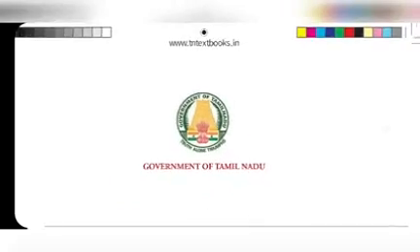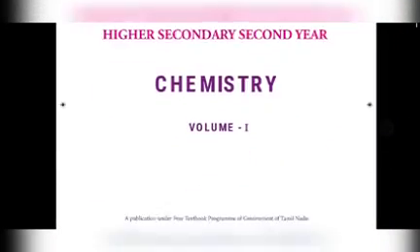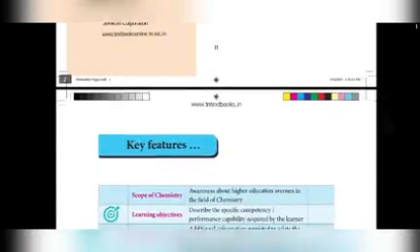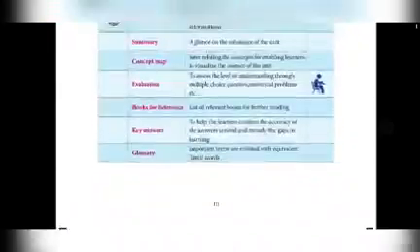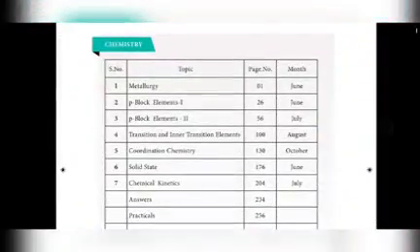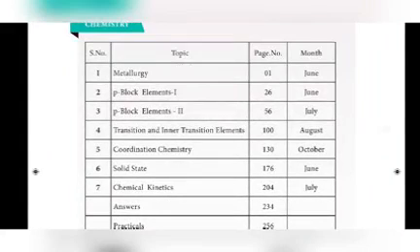This is your chemistry volume 1 book. Totally you are having two books, volume 1 and volume 2. In volume 1, totally 7 lessons are given. In volume 2, totally 8 lessons are given. Totally you are having 15 lessons in your 12th standard.